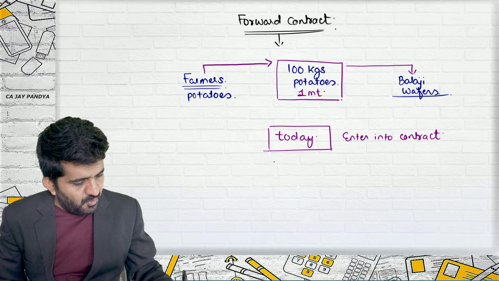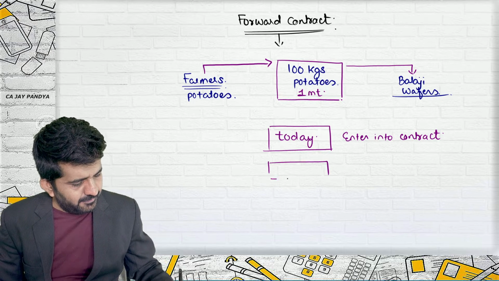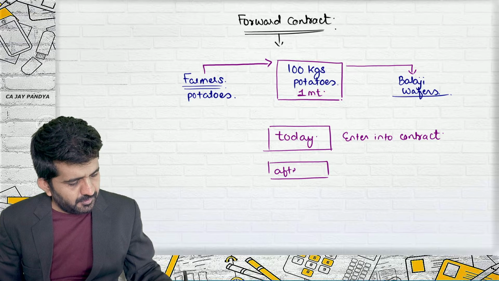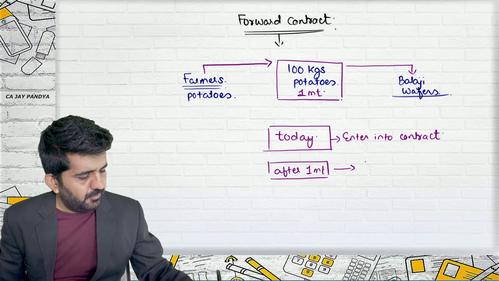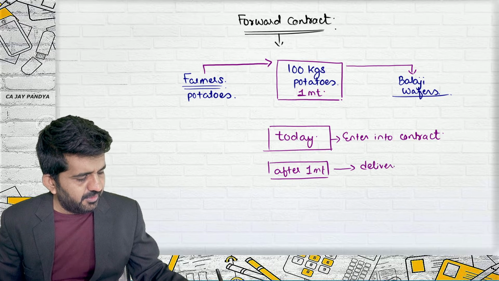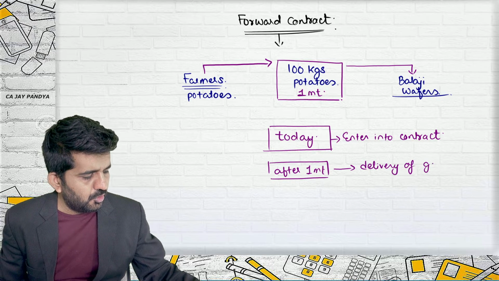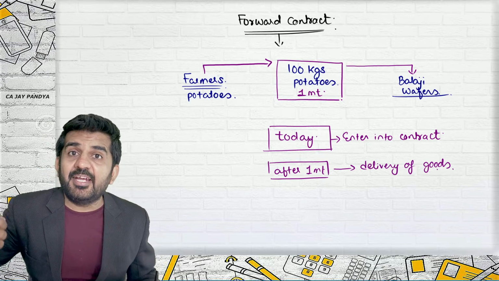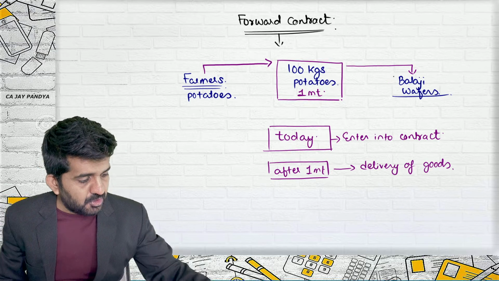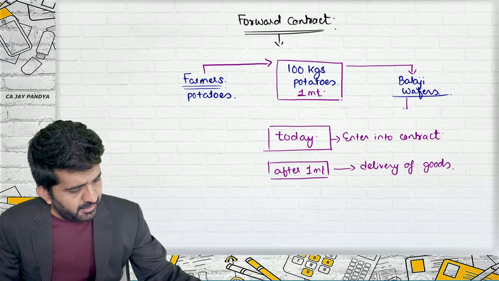When will the delivery be made? After 1 month will be the delivery. The rate should be fixed today? Yes, because the contract is entered today.